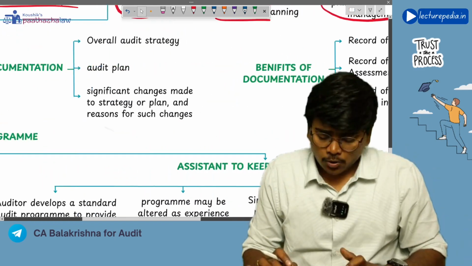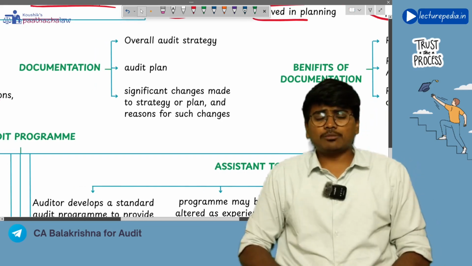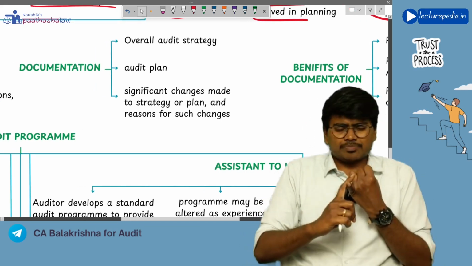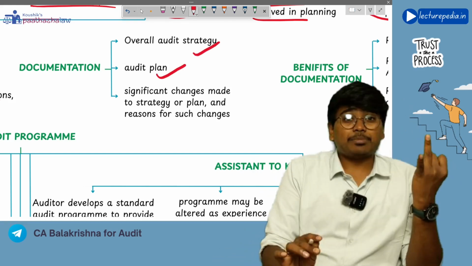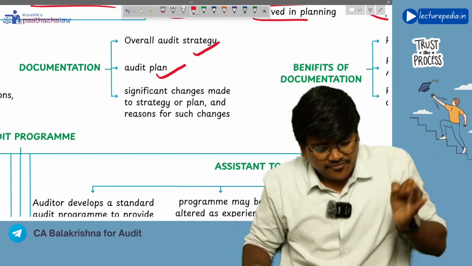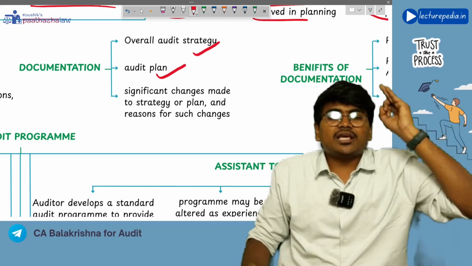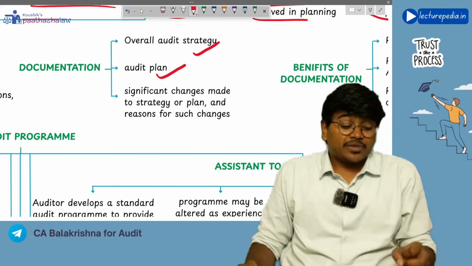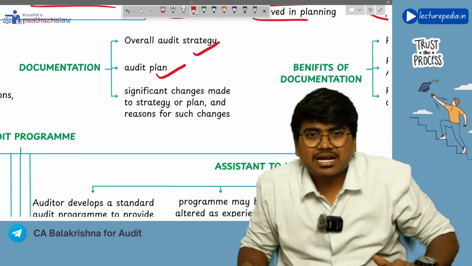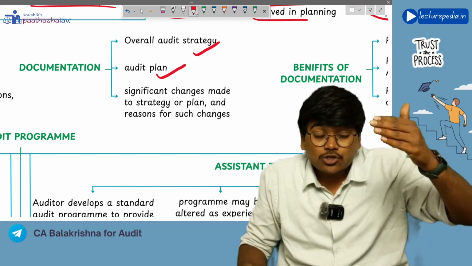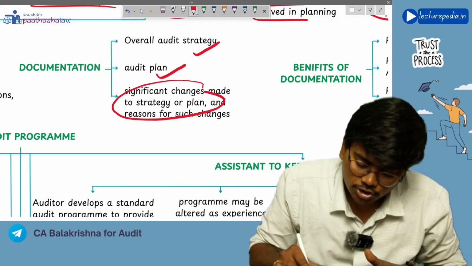Now with respect to this chapter, what documentation has to be maintained by the auditor? Of course, the audit strategy will be documented. Next, the audit plan will also be documented. If during the audit you have changed your strategy and plan, then you should also document why you have changed it, what the reasons are, and the changed plan or strategy. These three things you need to document.